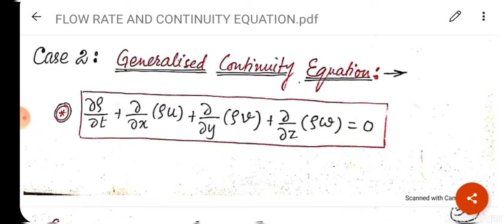Very important equation is del rho upon del t plus del upon del x into rho u in the bracket, del upon del y rho v in the bracket plus del upon del z rho w in the bracket is equal to 0. This is the generalized equation of continuity.